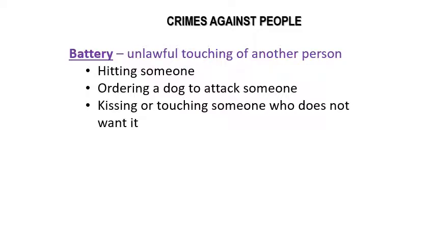Okay, so moving on from murder and manslaughter, we now have battery. And battery is the unlawful touching of another person. Okay, so if you hit somebody, or if you order a dog to attack somebody, or kissing or touching somebody who doesn't want it, then that would be considered battery. Okay, you cannot touch another person. As long as it's not wanted or not desired, then that could be considered battery, especially if that ends up injuring the person. But battery is the unlawful touching of another person.